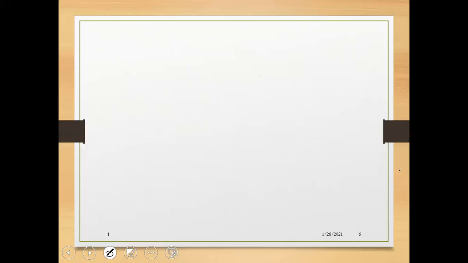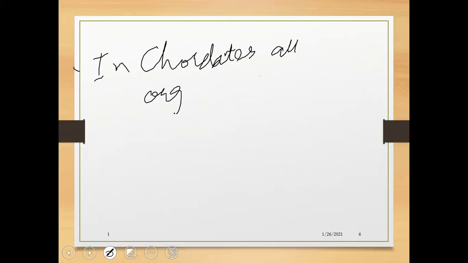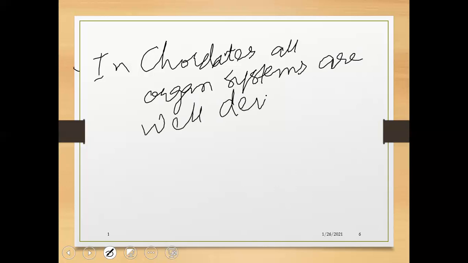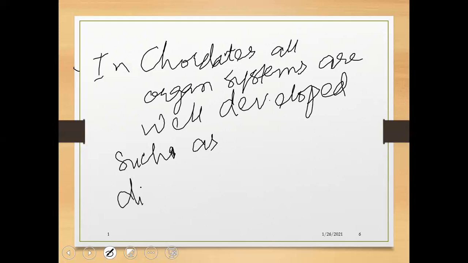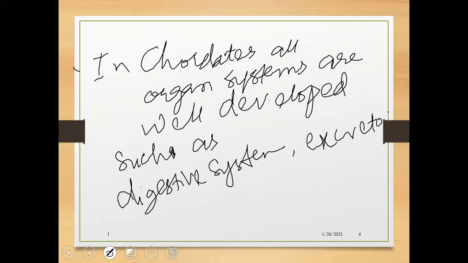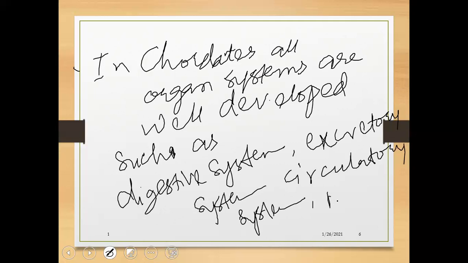In chordates, all organ systems are well developed, such as the digestive system, excretory system, circulatory system, nervous system, etc. And we will discuss the systems of different organisms.